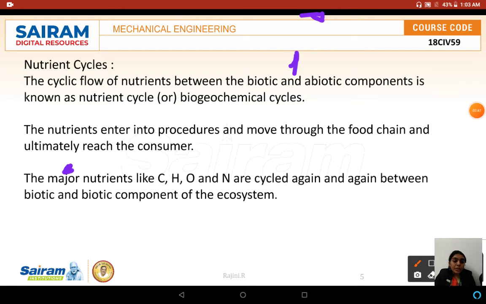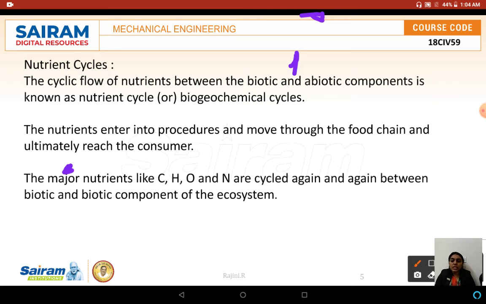Nutrient cycle also refers to the movement and exchange of organic and inorganic matter back into the production of living matter. The process is regulated by the food web pathways, which decompose the organic matter into inorganic nutrients. The nutrient cycle occurs within the ecosystem, and the major nutrients like carbon, hydrogen, oxygen and nitrogen are cycled again and again between the abiotic and biotic components of the ecosystem.